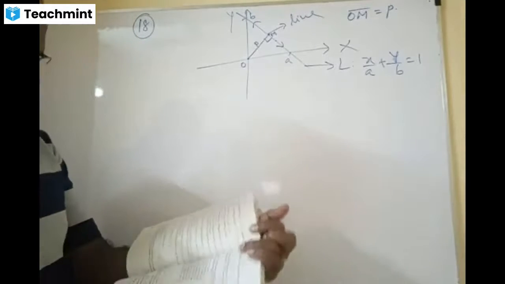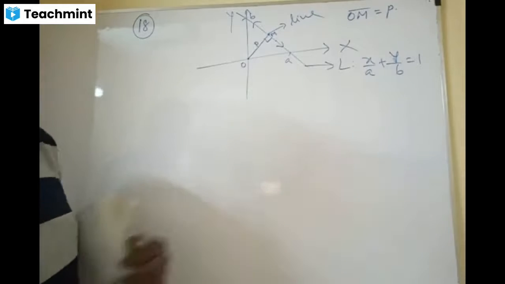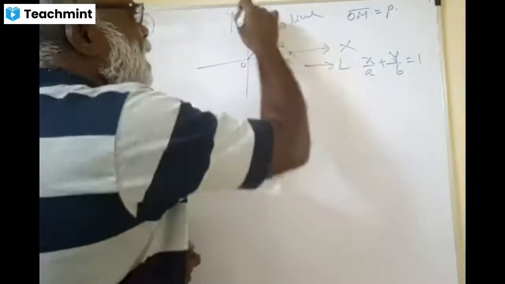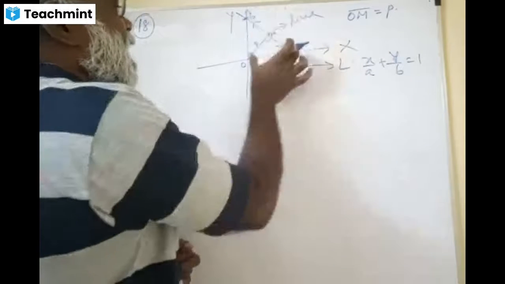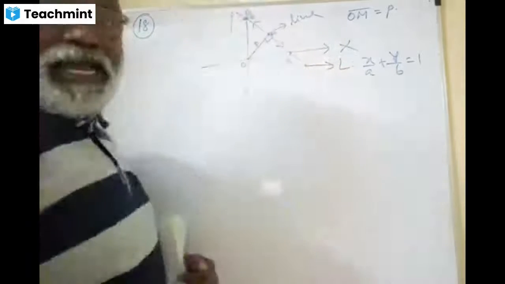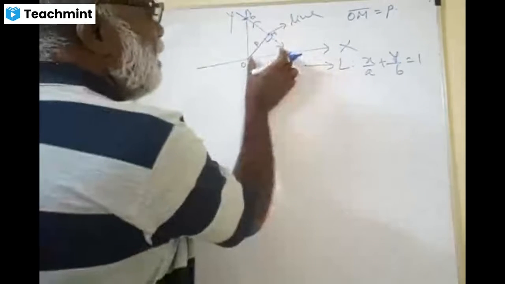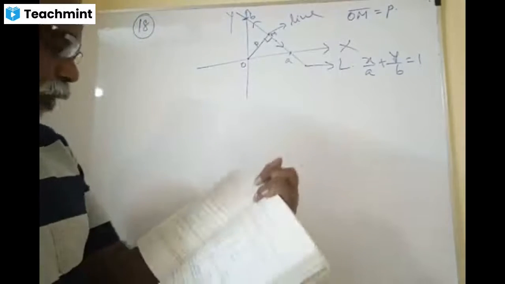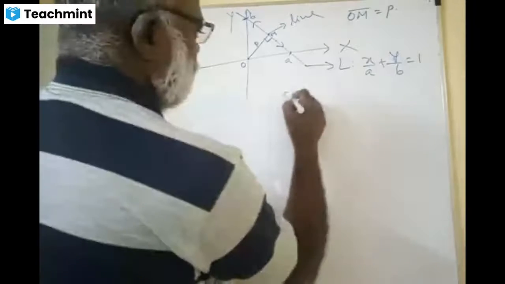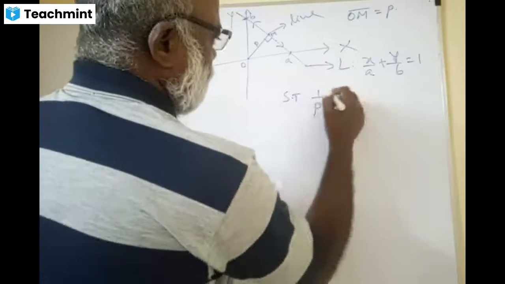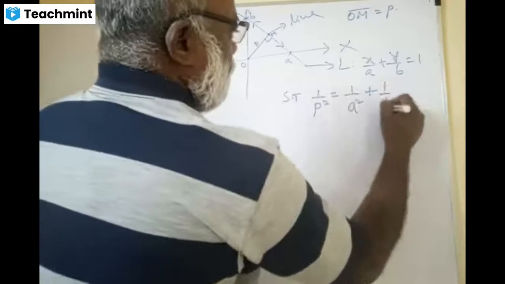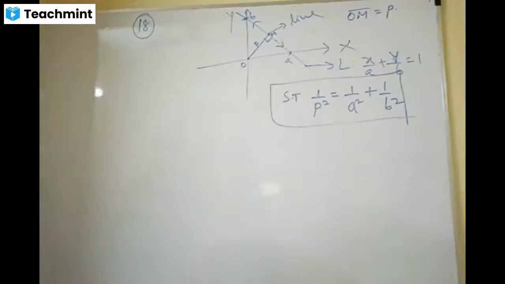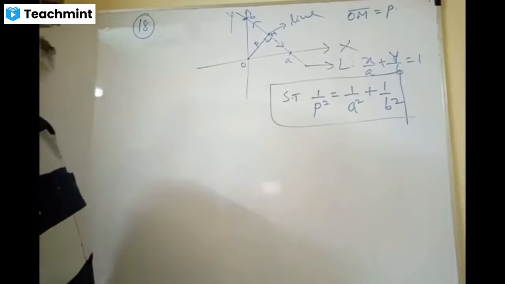Whose intercepts on the axes are A and B. Okay, the line is making intercepts on the X and Y axis at A and at B, dears. The length of this intercept is A and the length of this intercept is B. Then show that 1 by P square equal to 1 by A square plus 1 by B square. Brilliant. This is the thing you need to show, dears.